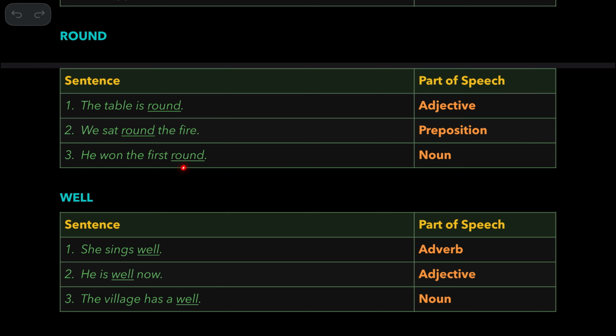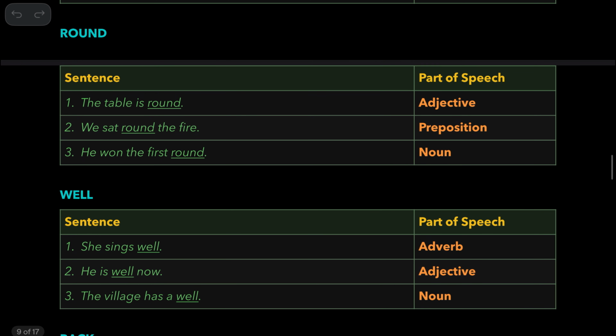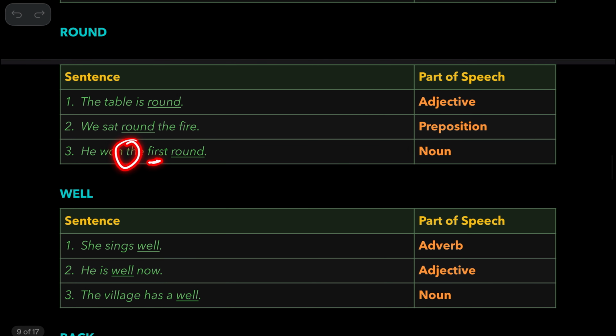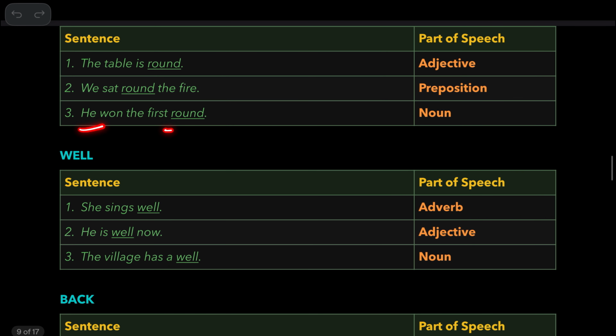And he won the first round. It's a name of something. So you can also see you have an article, you have an adjective, and this is a noun. So nouns generally also have articles and sometimes adjectives before them. So it's a noun here. Name of something. He won something. What is it? The first round.